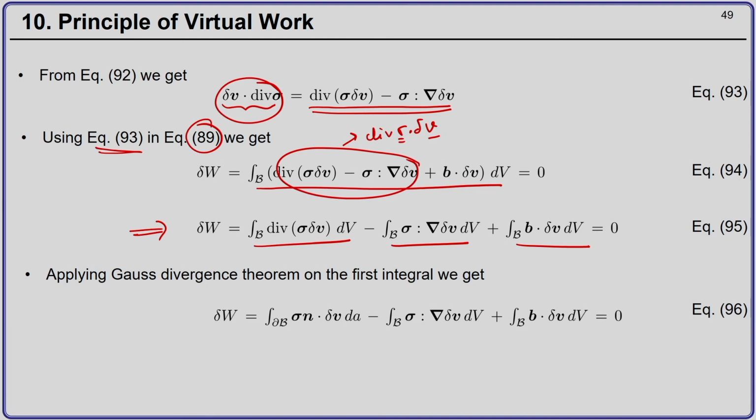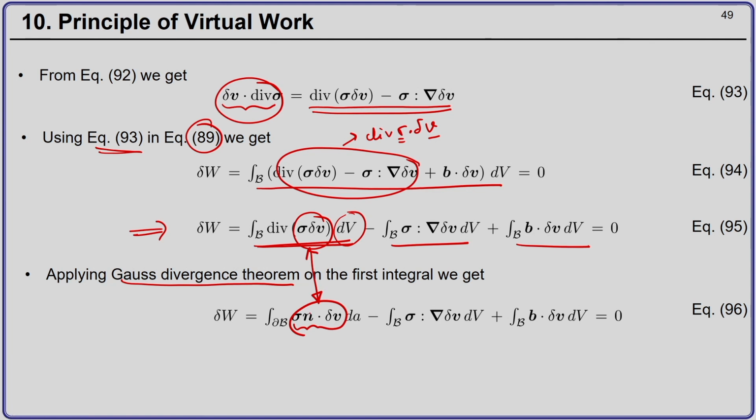Now, this is again where I can use the Gauss divergence theorem. This is the integral over the volume of the divergence of a vector field. So, the integral of divergence of f dV will be the integral of f dot n dS. So, I will have sigma n dot del V, and now I leave it to you as an exercise to show that.